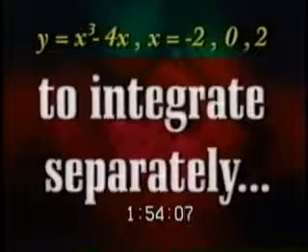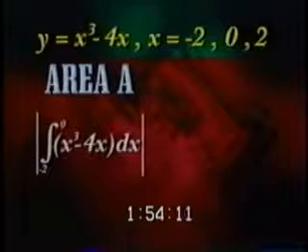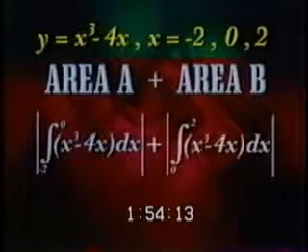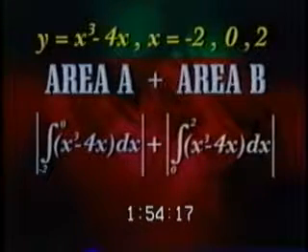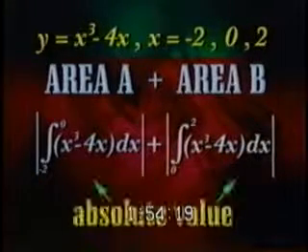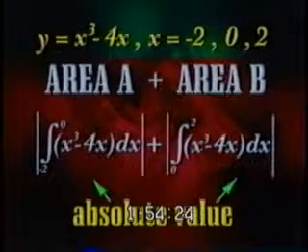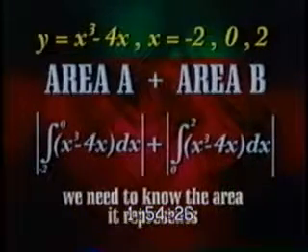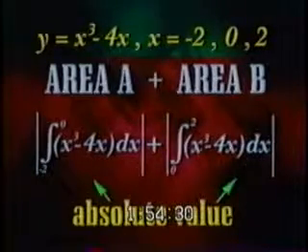To integrate separately, our problem becomes the integral from negative 2 to 0 of x cubed minus 4x, plus the absolute value of the integral from 0 to 2 of x cubed minus 4x. Again, we take the absolute value because we know that the second integral of the function is negative over this interval. But we need to know the area it represents, so we use the absolute value.